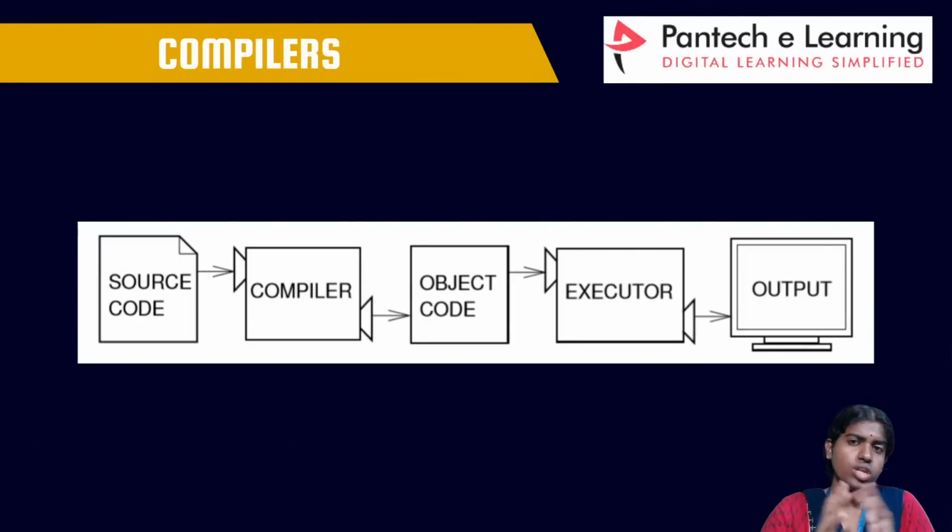Clear with this? So these two are the different types of programming processes. Basically, firstly I just gave you an introduction to programming language, and these two are the different types of programming processes. So what is the role of an interpreter and what is the role of a compiler? All these are the different blocks that are present in an interpreter and all these are the different blocks that are present in a compiler.